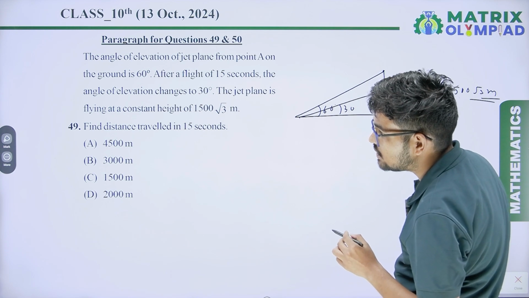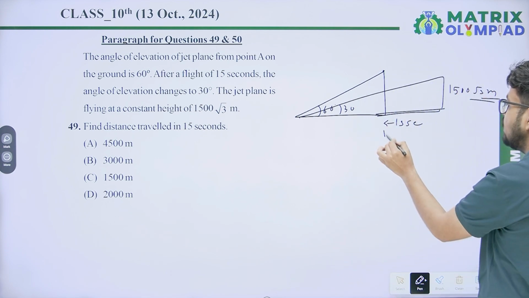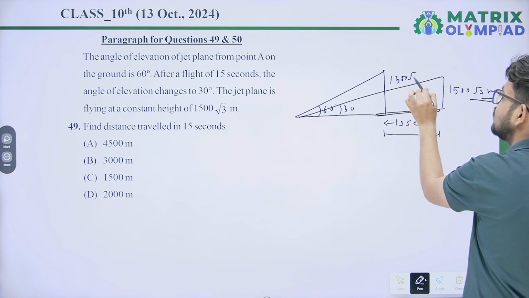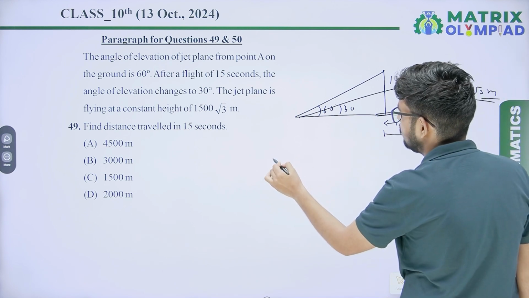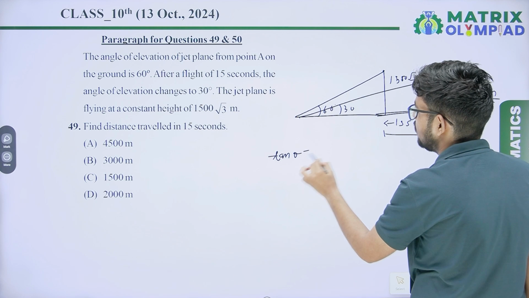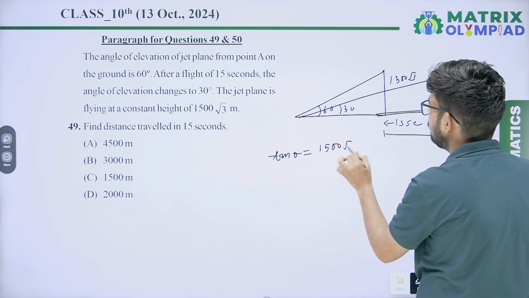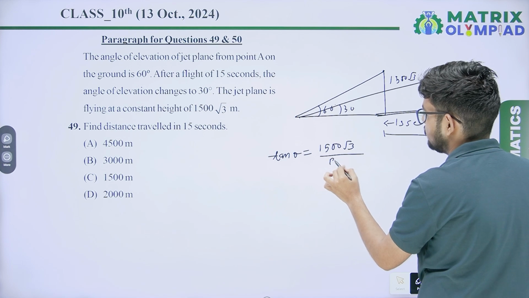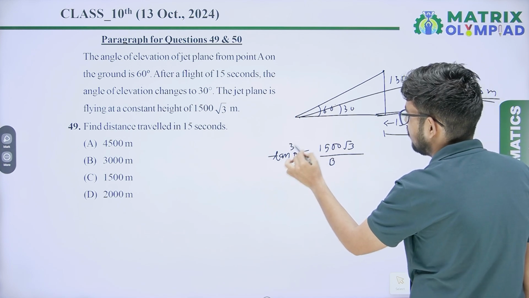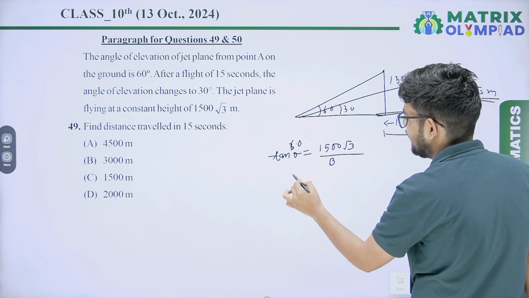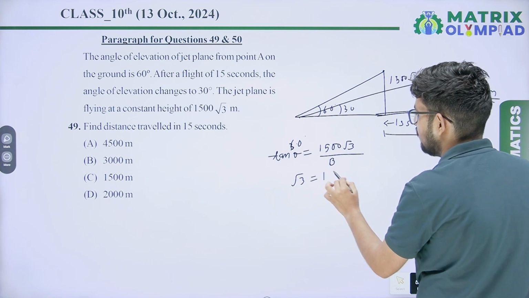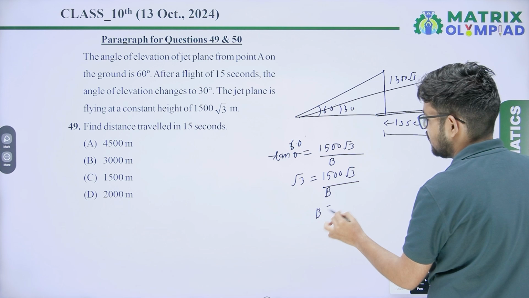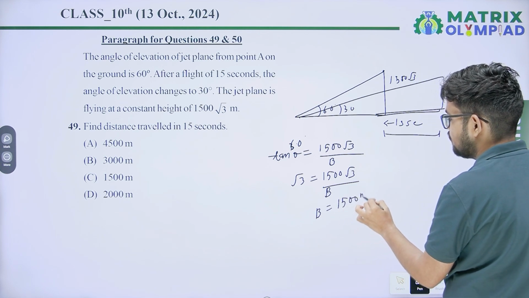First, find the distance traveled in 15 seconds. So we have to find this distance. The height is also 1500 root 3. According to trigonometry, tan theta equals 1500 root 3 upon base. So that is tan 60 degrees, so root 3 equals 1500 root 3 upon base. So base equals 1500 meters.